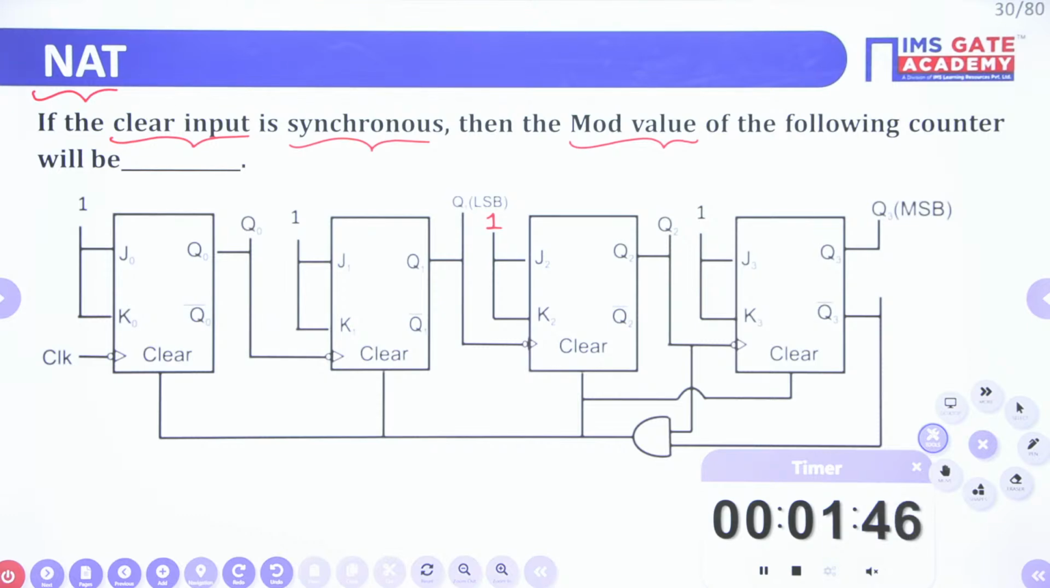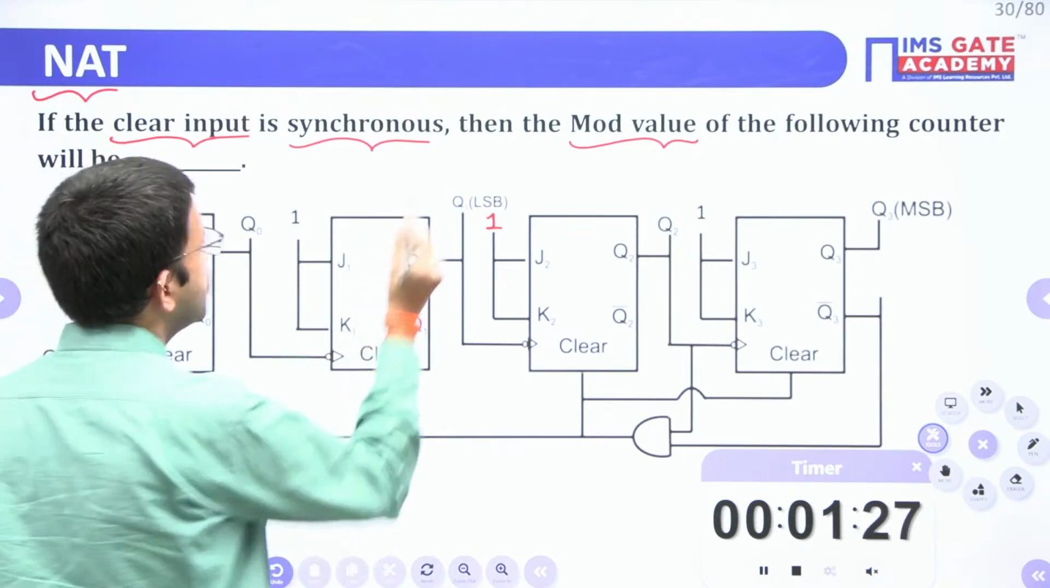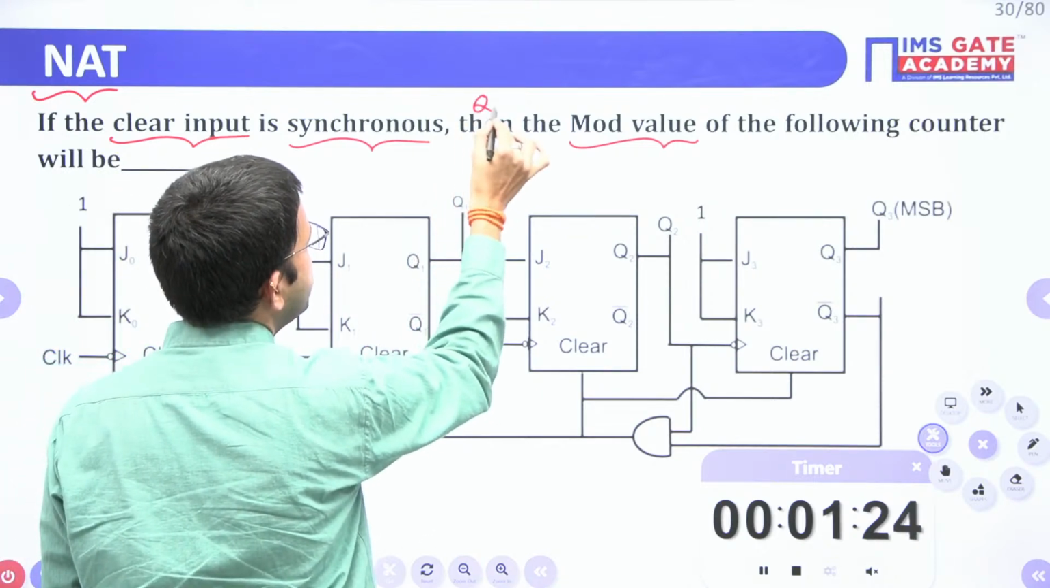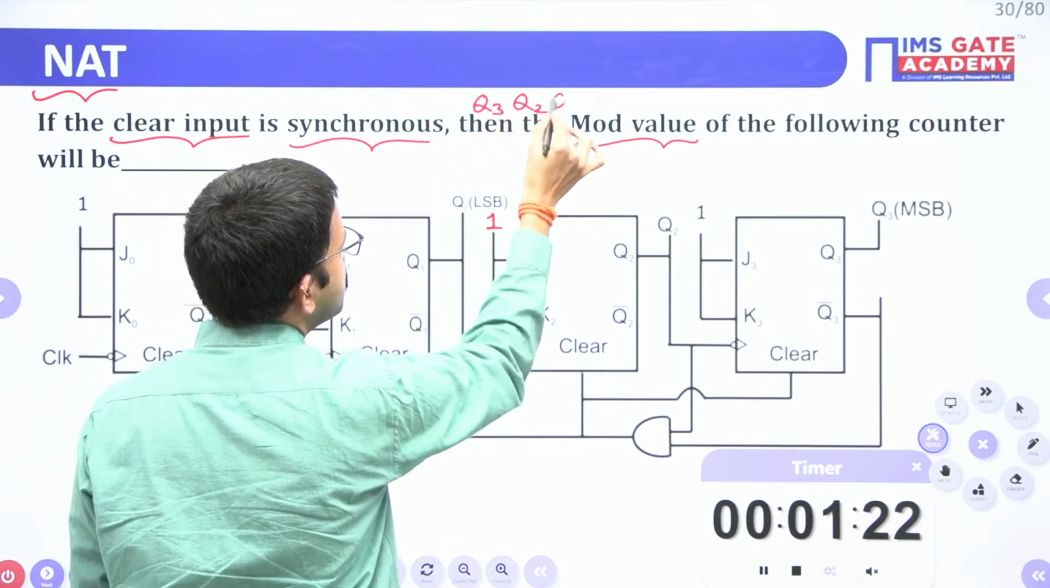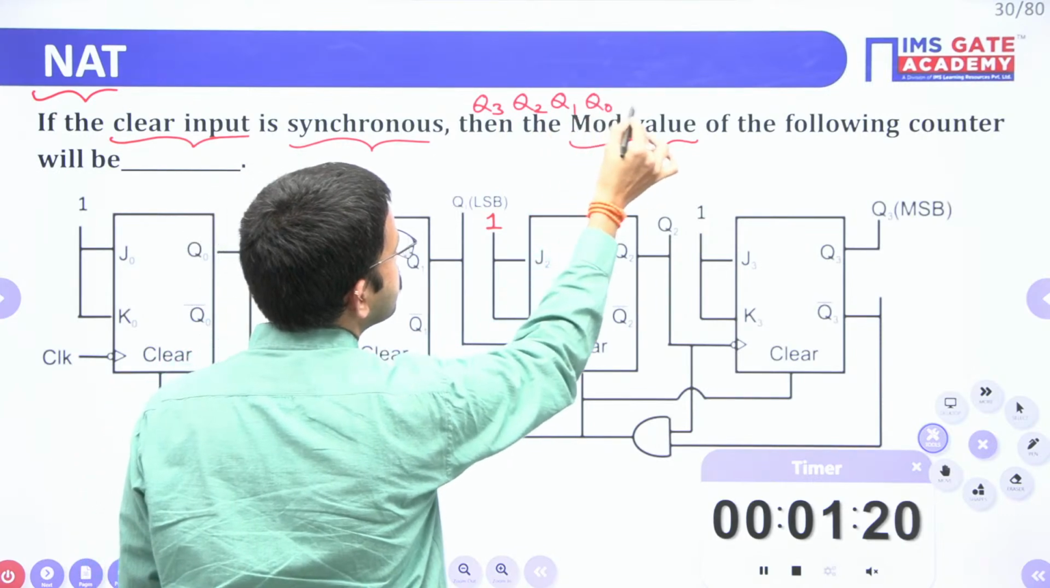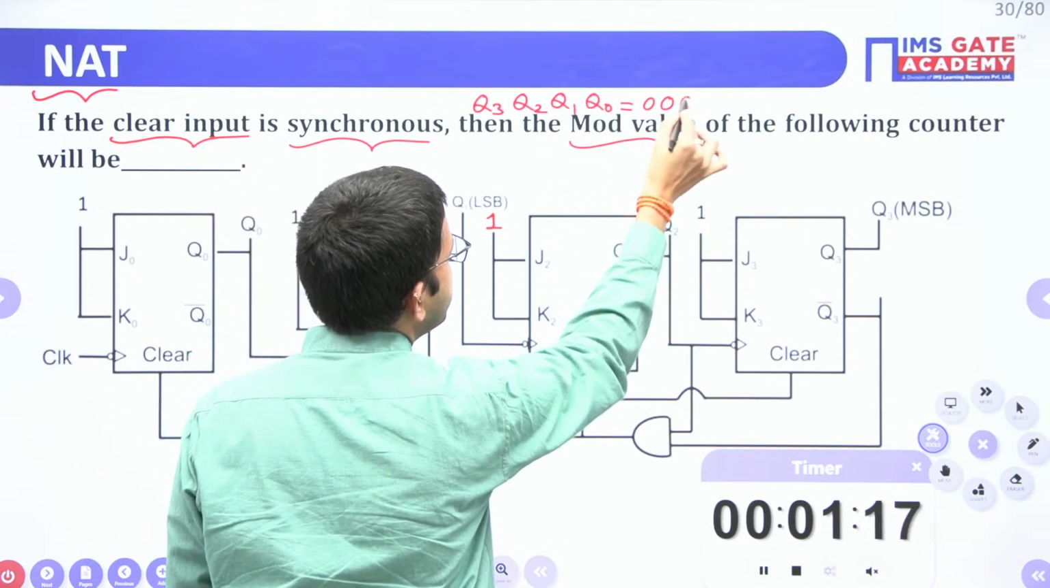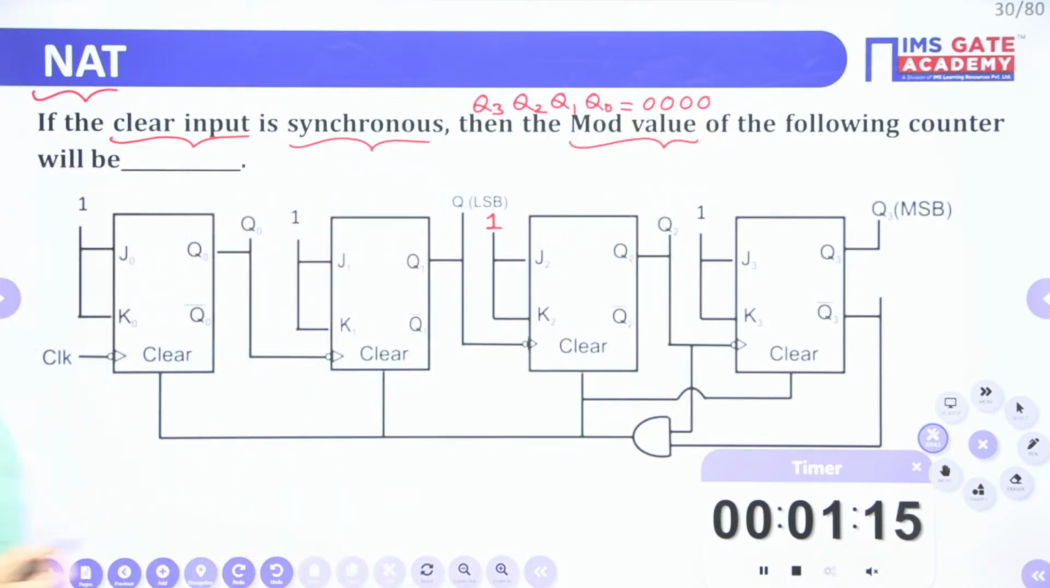Whatever answer you are getting, you can mention in the chat. I will discuss. This is a very interesting question. I will disclose the answer after some time. For this question, you can assume the initial state as all the bits are zeros. With that assumption, you can do this question.